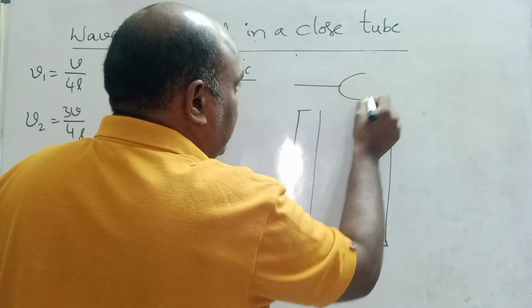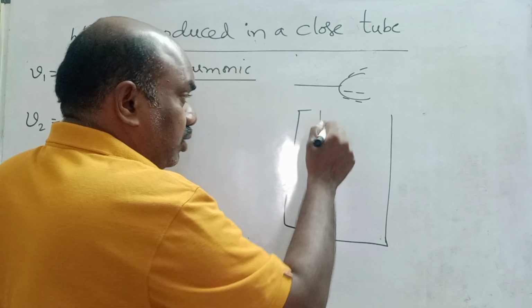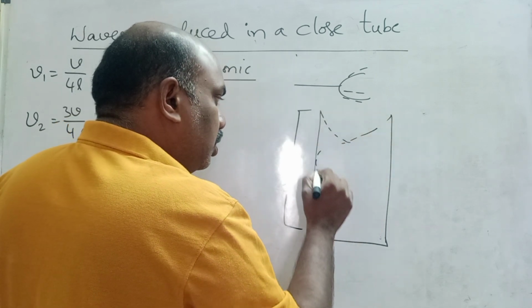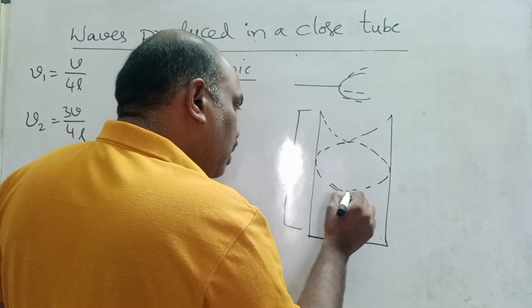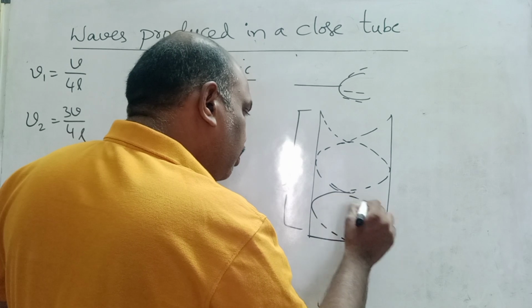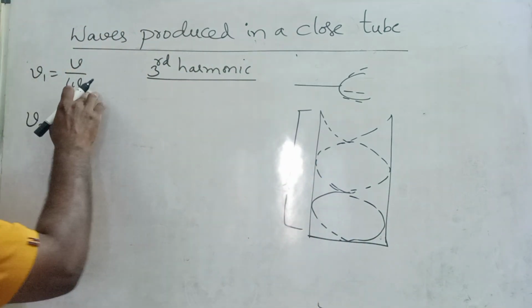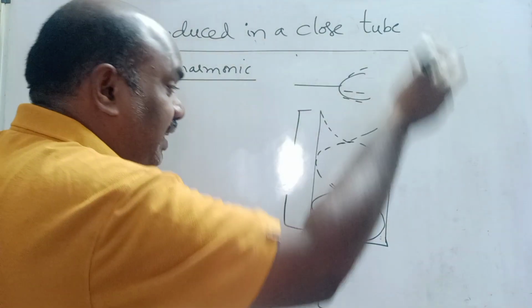This is the tuning fork. Now two nodes are formed. This time I want 3 nodes. This is half loop, this is full loop, again this is half loop. That means total 2.5 loops. First time half loop is formed. Here 1.5, here 2.5, next time 3.5.